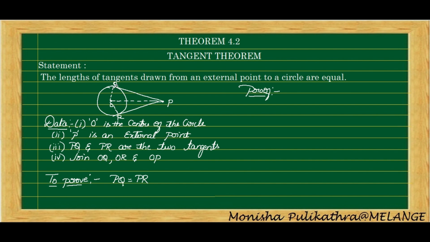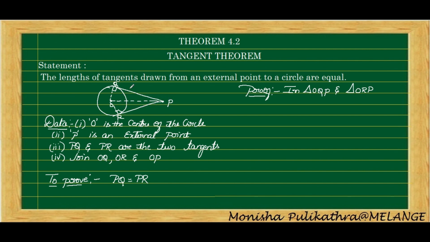So the proof is: when we join this, you can notice two triangles have been formed. One is triangle OQP and the other is triangle ORP. Okay, we need to compare these two triangles. So in triangle OQP and triangle ORP, see here, in the perpendicular theorem, I have already told you, when a radius touches the tangent at the point of contact, this will become 90 degrees. This will become perpendicular. Now OQ is perpendicular to QP and OR is perpendicular to RP.